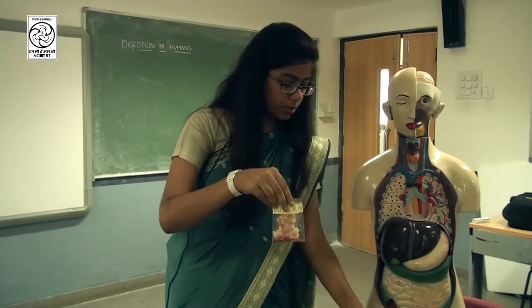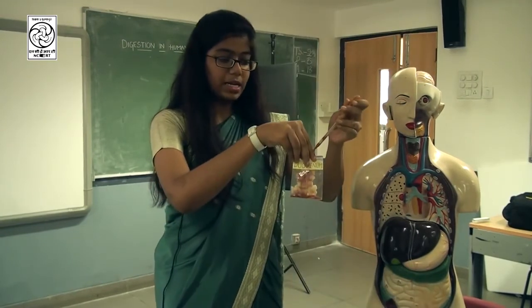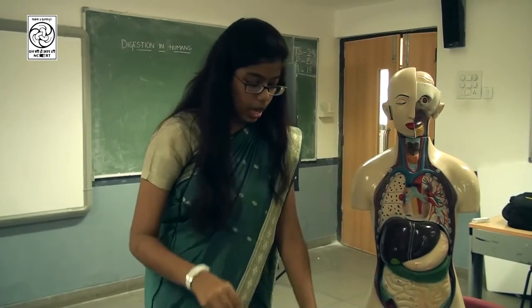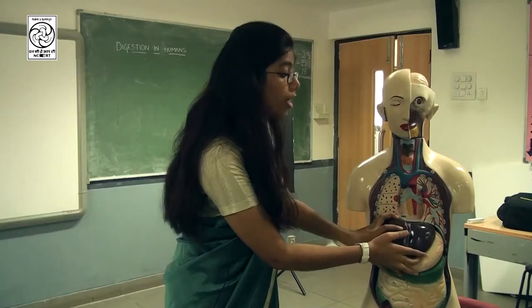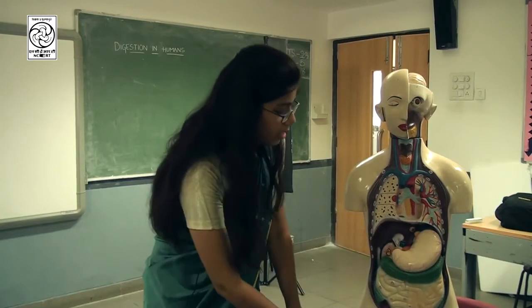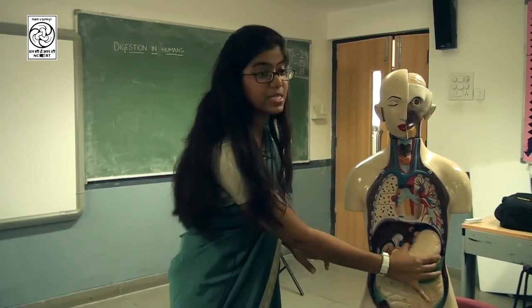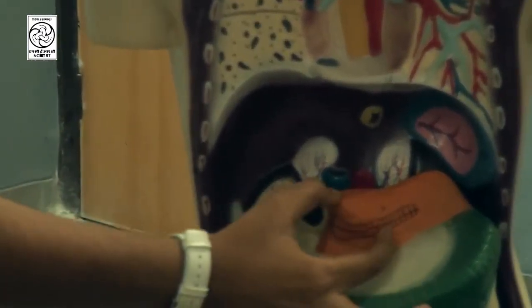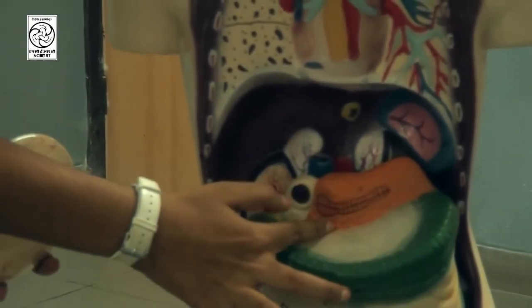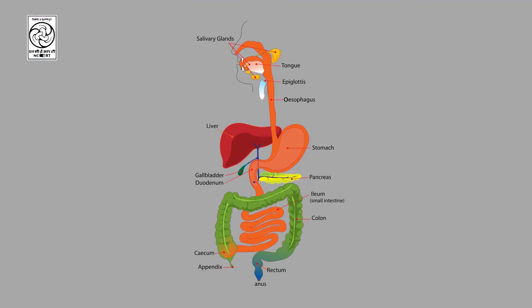This is how bile juice is added. Apart from this bile juice, you can see there is another gland. If I remove the stomach, you can see behind the stomach there is another gland called the pancreas. So basically two major glands help in digestion: the liver and the pancreas.